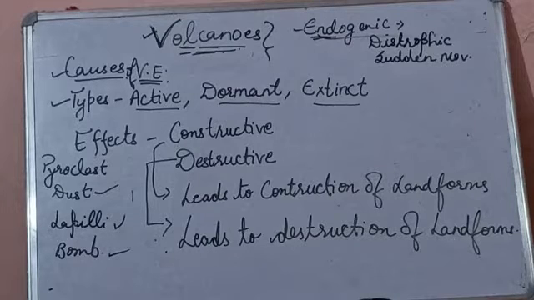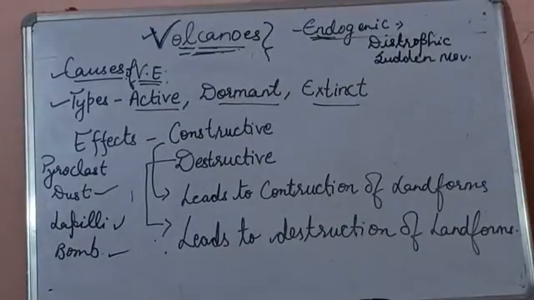See the types of volcano, children. There are mainly three types of volcanoes: active volcano, dormant volcano, and extinct volcano. What is an active volcano?